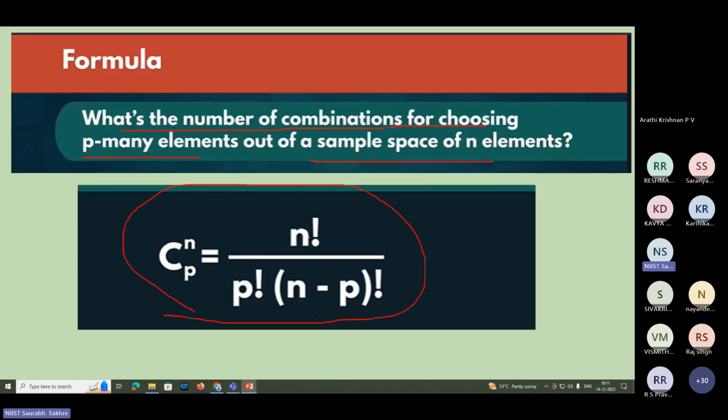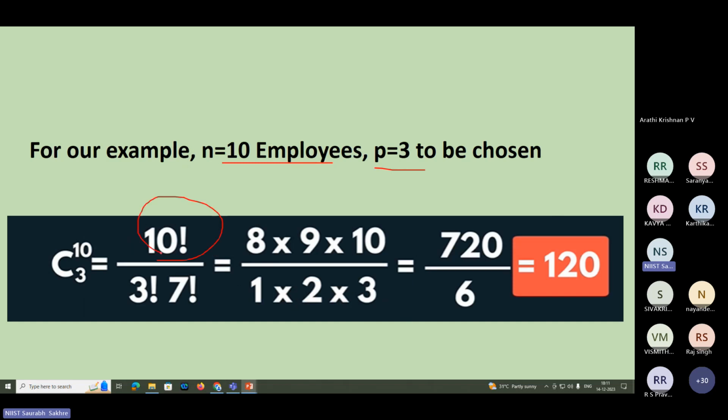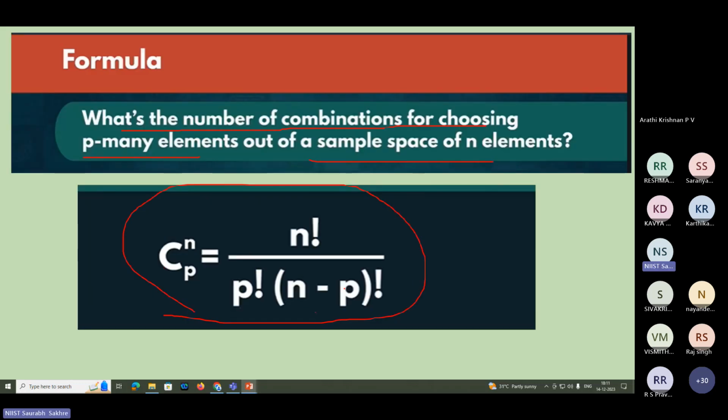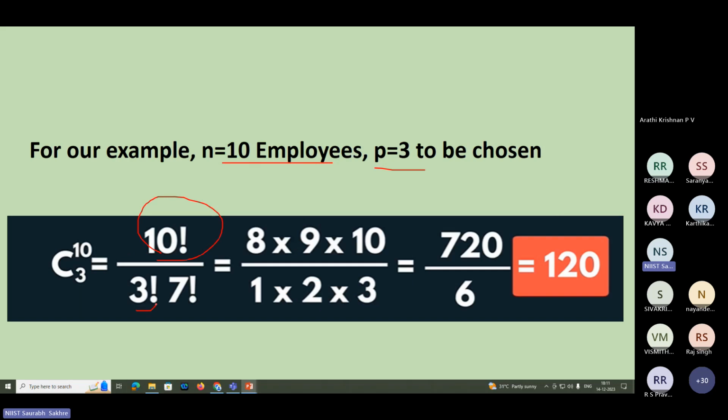So first is factorial n. Factorial n is factorial 10, so factorial 10 will be 10 into 9 into 8 and so on up to 1. Then factorial p into factorial n minus p. Factorial p is factorial 3, and 10 minus 3 is factorial 7. If you solve it, it will come 120. So I will have 120 combinations in which I will not be repeating the same person again. I hope it is crystal clear to you.